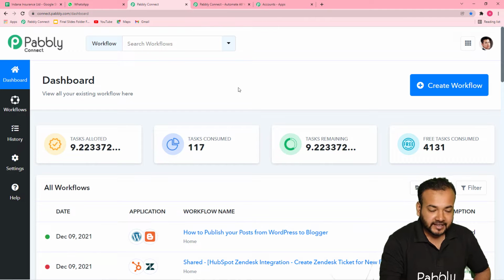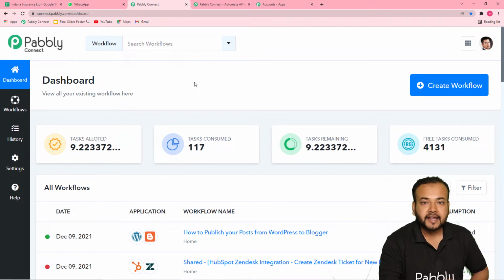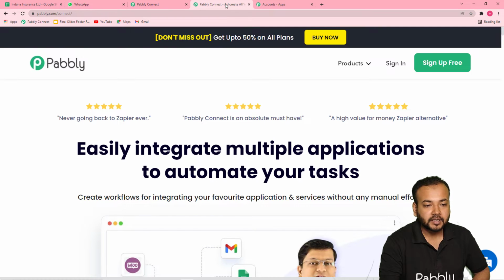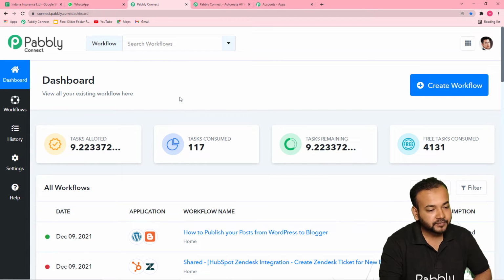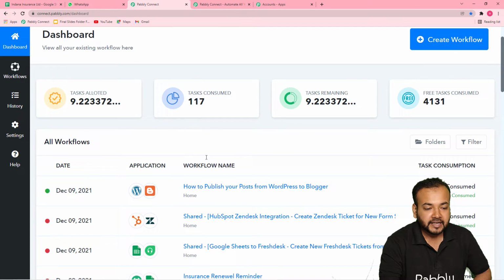So guys, to start setting up this automation, first you have to reach here on the dashboard of Pabbly Connect. Okay, so how can you reach here? First of all, you have to open pabblyconnect.com/connect in your internet browser, and this page will open up. From here you can set up your free Pabbly Connect trial account in just 2 minutes by clicking here on the sign up free button. Okay, after signing up you can sign in and you will reach this page, the all apps section of Pabbly. From here you have to click on this access now button of Pabbly Connect, and that will bring you to the dashboard of Pabbly Connect. Okay, and here you have to start working by creating a workflow.